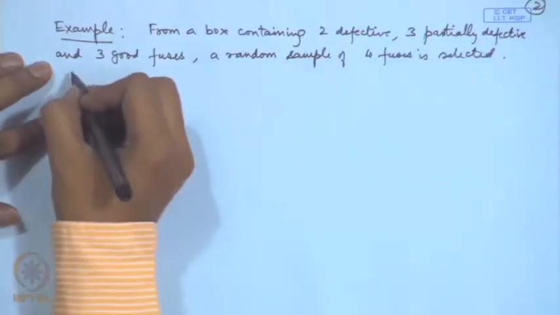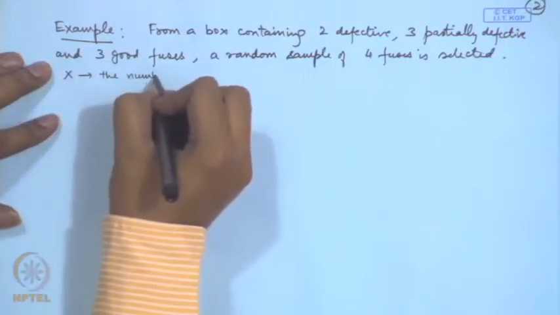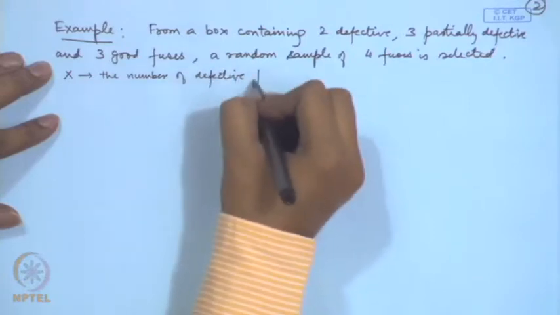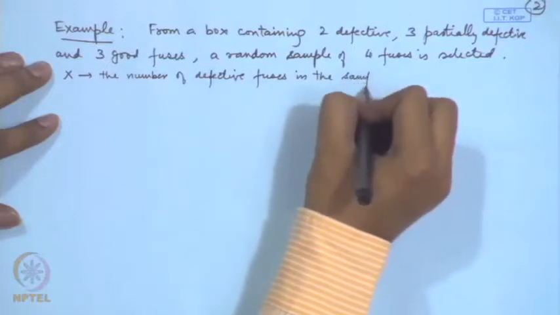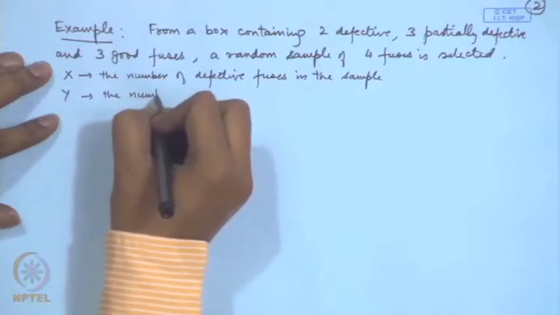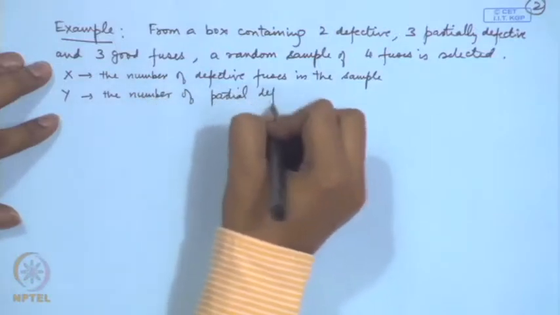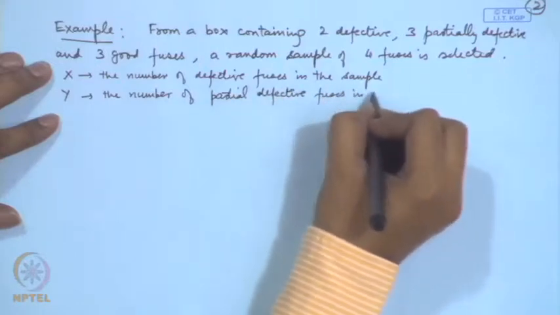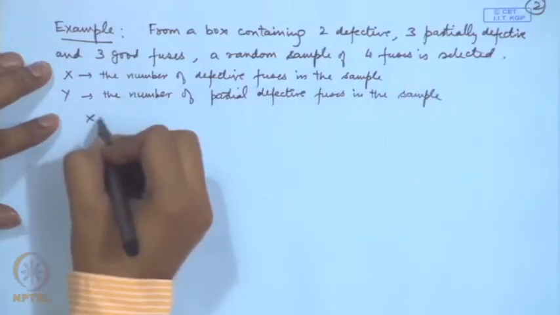Now let us consider X is the number of defective fuses in the sample and Y is the number of partially defective fuses in the sample. We want the distribution of (X, Y).